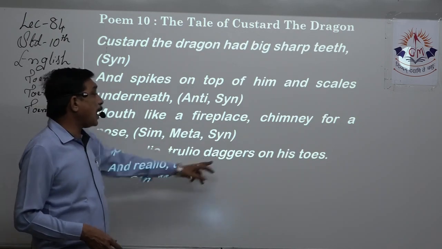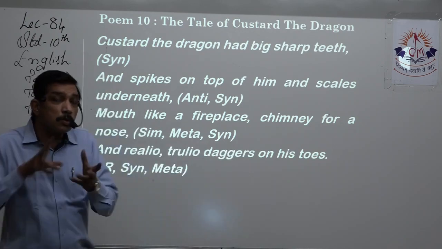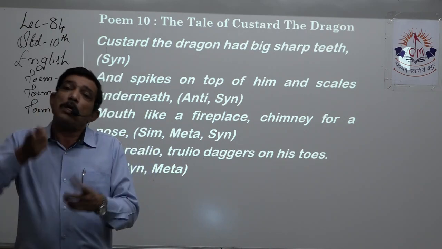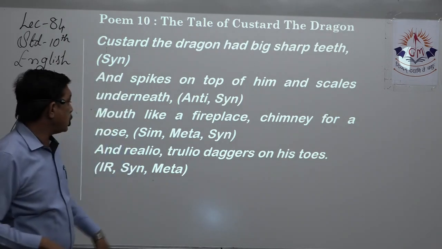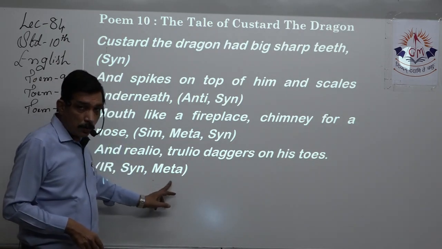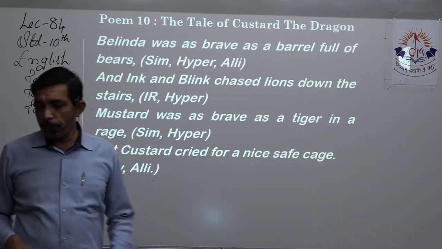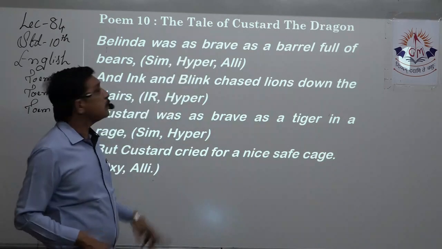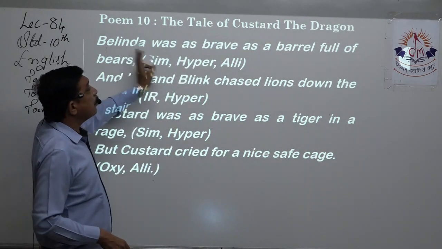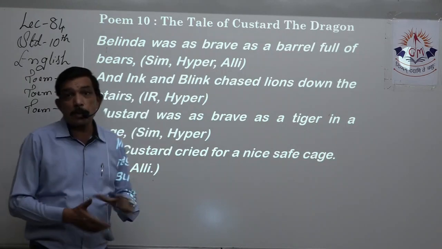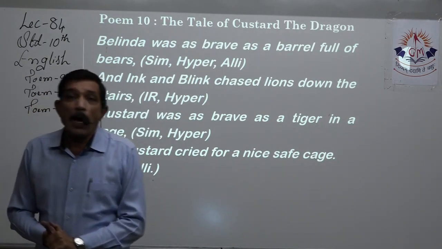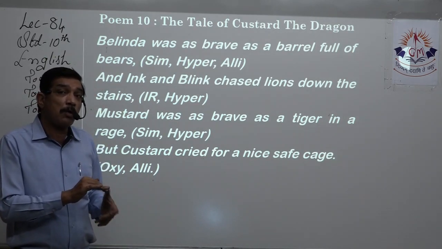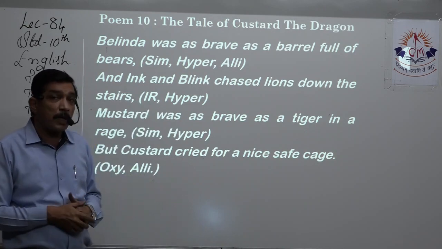Metaphor is there. Daggers on his toes. Toes were like daggers, or the nails were like daggers? No, the toe was a dagger. So that is indirect comparison, so it is metaphor. Belinda was as brave as, comparison, so it is simile. As brave as a barrel full of bears. So that is hyperbole.